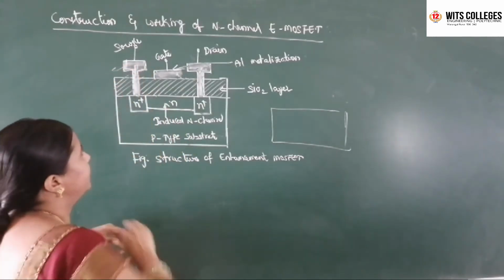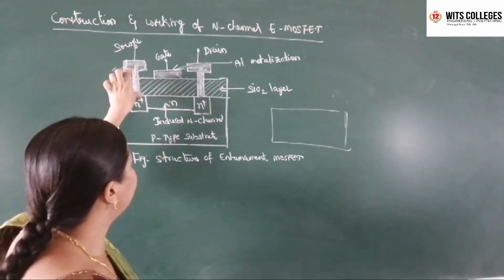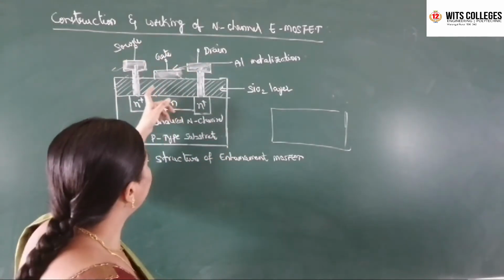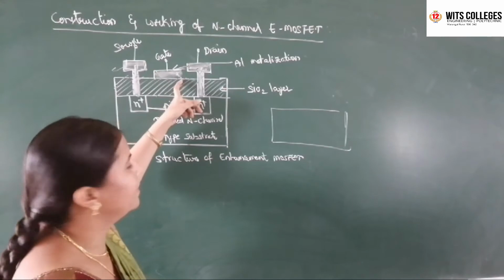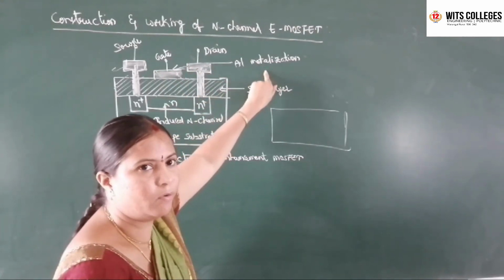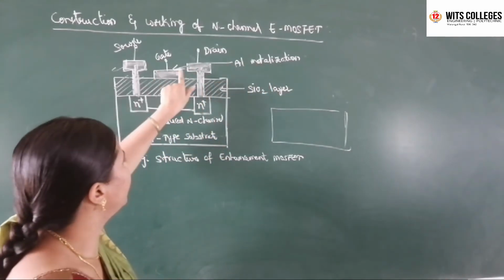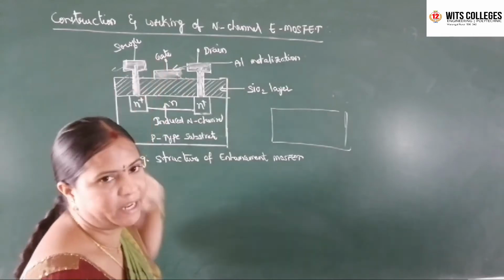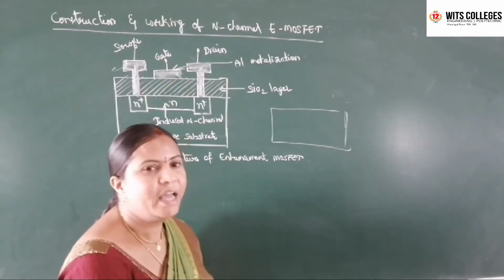We make contact with metals, and those act as the source and drain terminals. On this SiO2 layer we again diffuse an aluminum metallization layer, and it acts as the gate terminal.